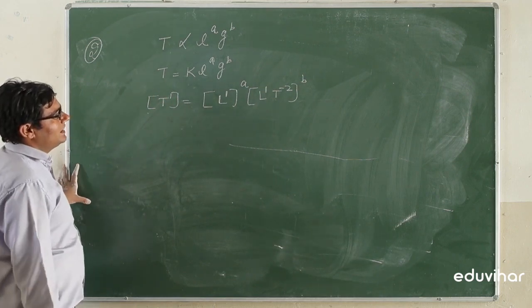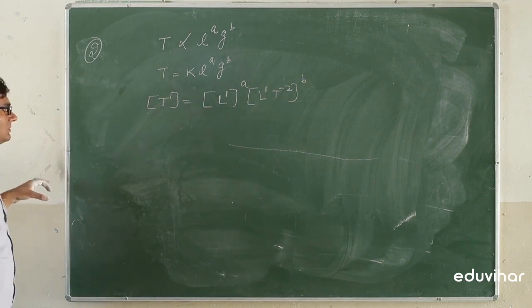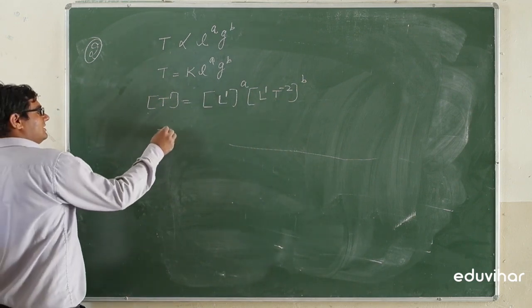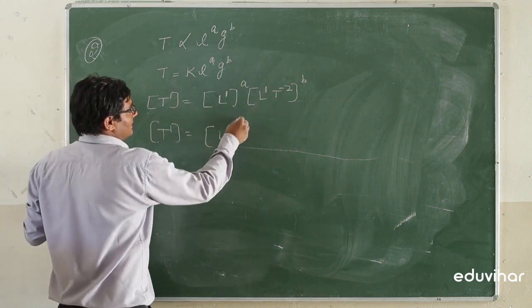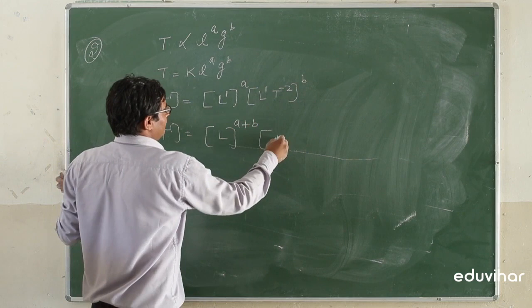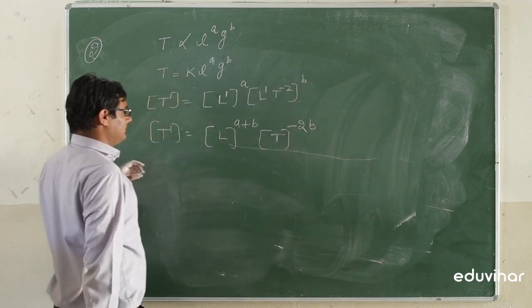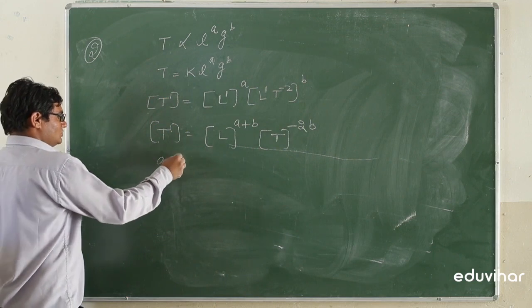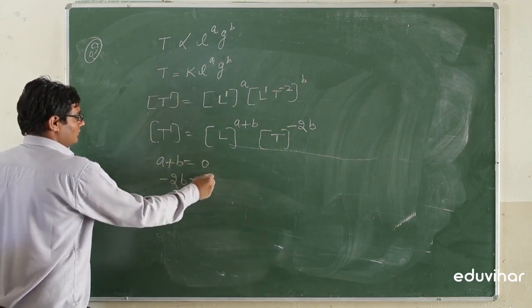Now comparing the powers on both sides according to the principle of homogeneity, T1 is equal to length having the power a plus b and time having the power minus 2b. Comparing the powers, a plus b is equal to 0 and minus 2b is equal to 1.